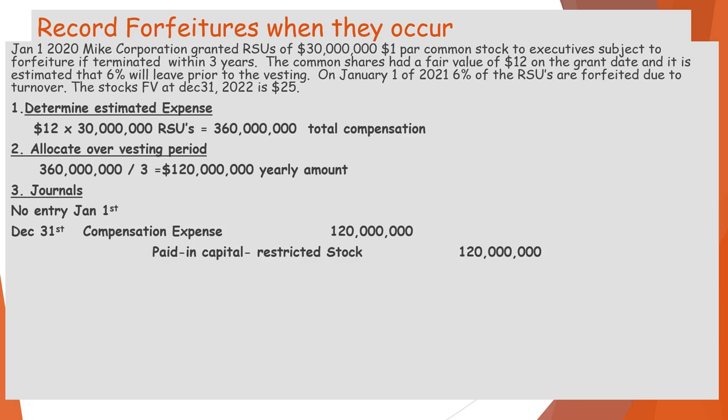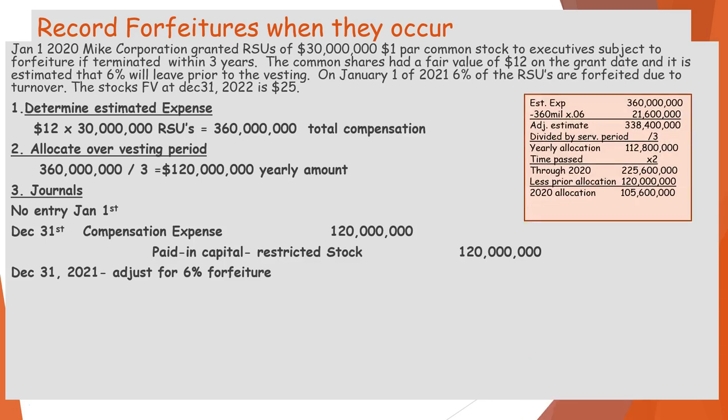But now this is when it gets a little complicated, because we had forfeitures in the second year and we have to adjust for that. So on December 31st, we're going to have to adjust for the 6% forfeiture, but that adjustment is also going to have to adjust what we've already booked.